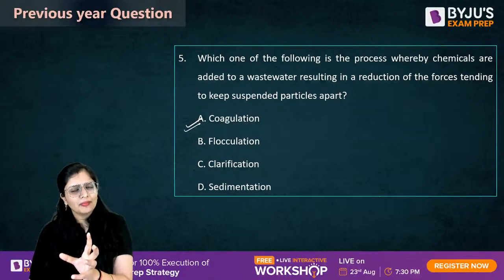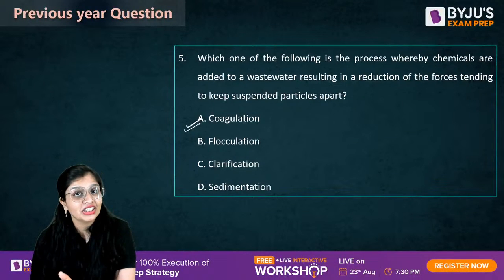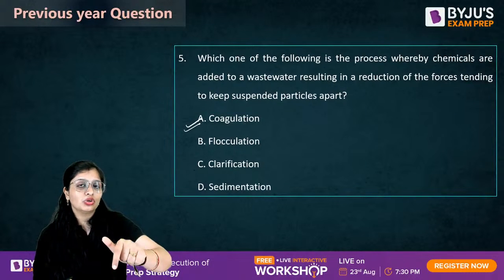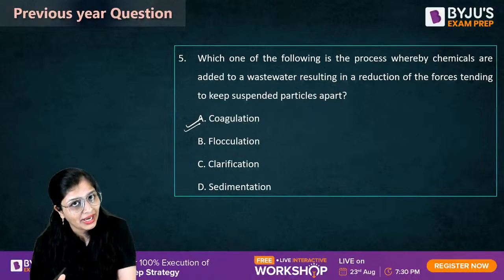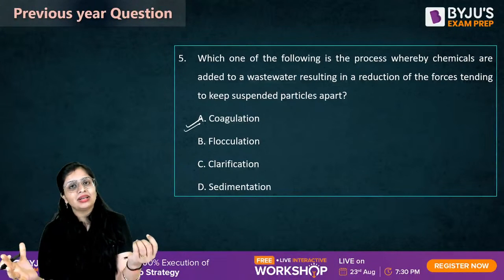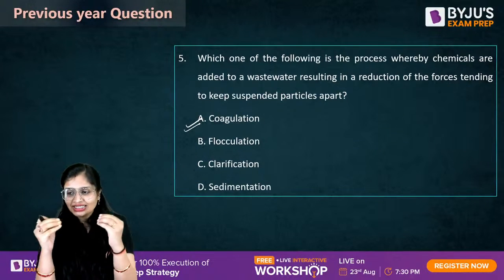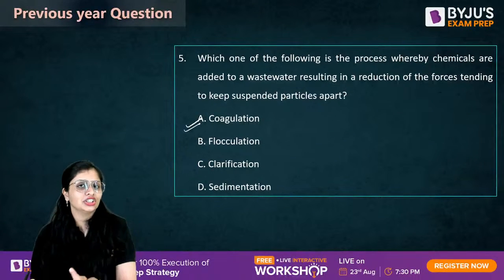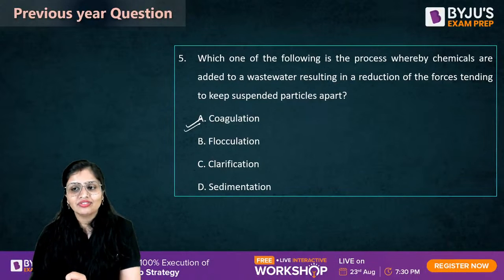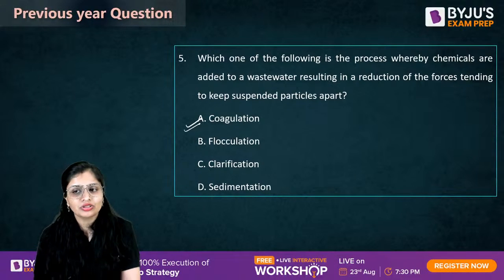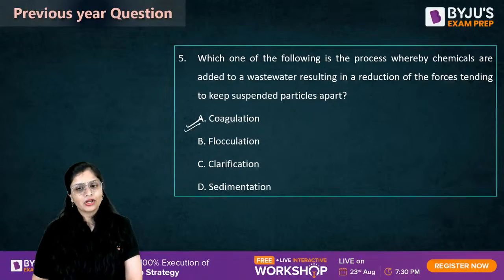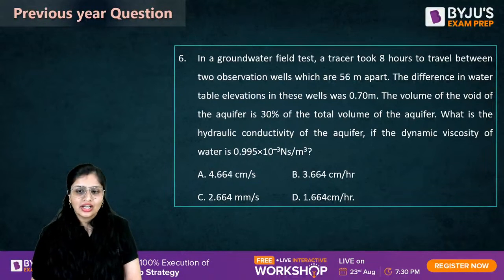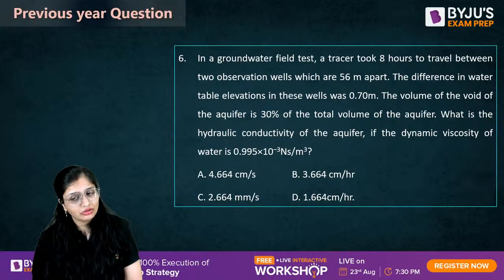Actually, did you ever think about why these particles are in suspension? Because they are stable. So when you add chemical, the first thing you do is cause the destabilization of these colloidal particles, and the moment they get destabilized, the second function is you want these colloidal particles to get together. So that means you want agglomeration of these particles. So coagulation is the process in which you add chemicals. Got it? Fine.